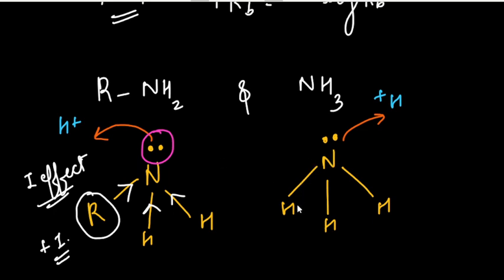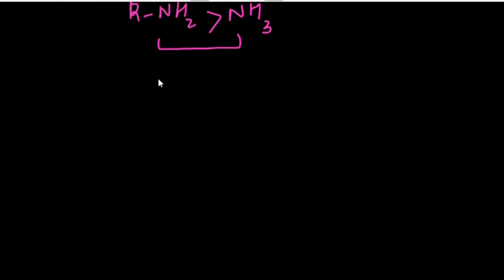In ammonia, we do not have any alkyl group, so we can't see any inductive effect. In the case of ammonia, there is only the electronegativity difference and there is no plus I effect. Hence, in the case of alkyl amine, there is a greater chance of donation of these electrons. Hence, in basic character, RNH2 is more basic than ammonia. Please keep this in mind: RNH2, alkylamine, is more basic in nature.